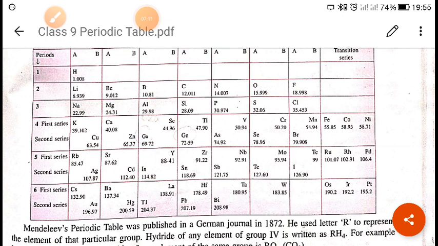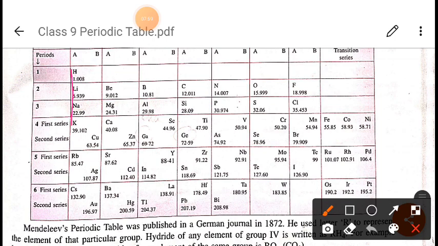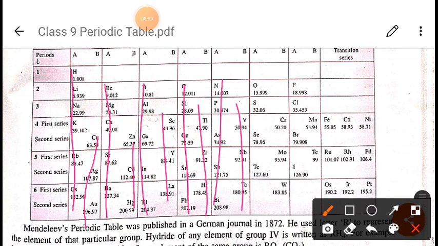Try to understand this. All the elements of this subgroup, A and B, A and B, like this, all the elements of group 8, have similar properties.